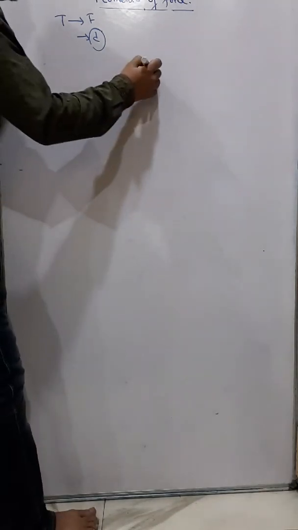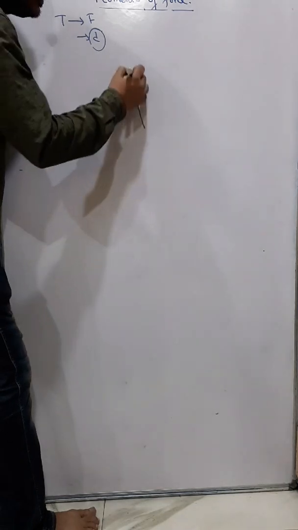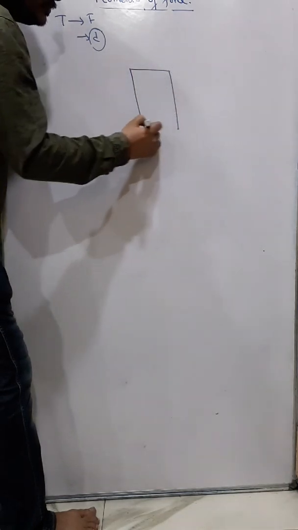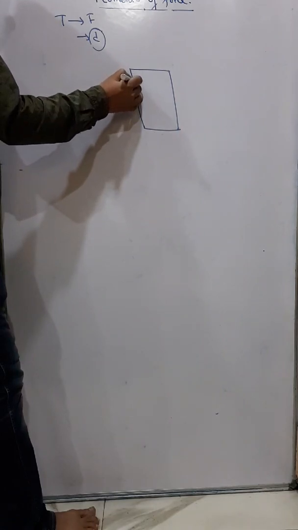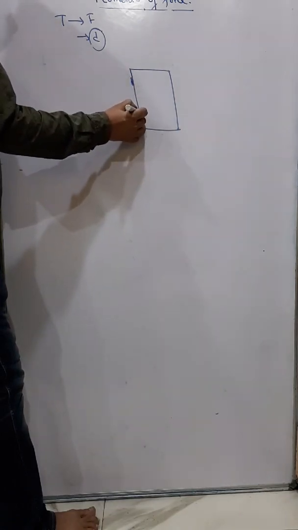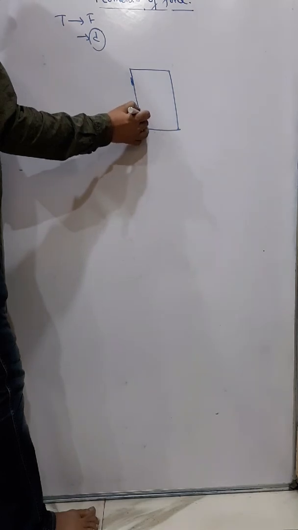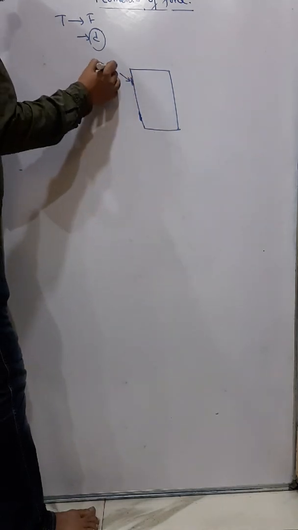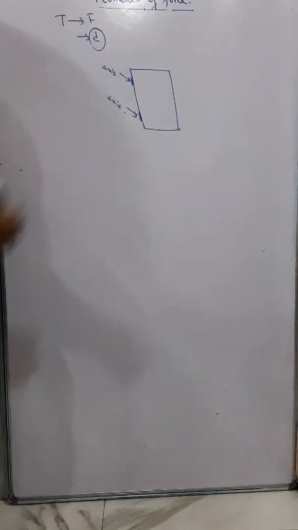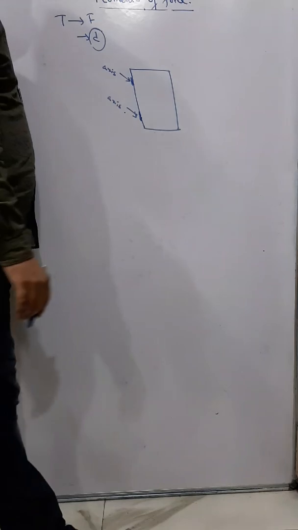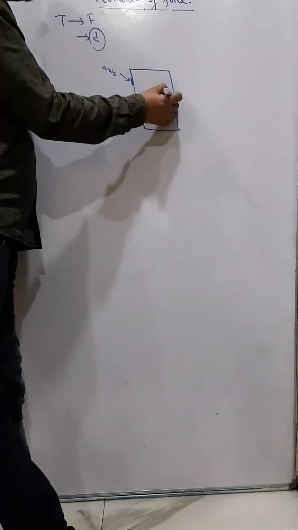For example, suppose this is a door and this is the hinge of the door. You can say this is the axis. And you know the best possible point where we can apply a force to open the door is here.